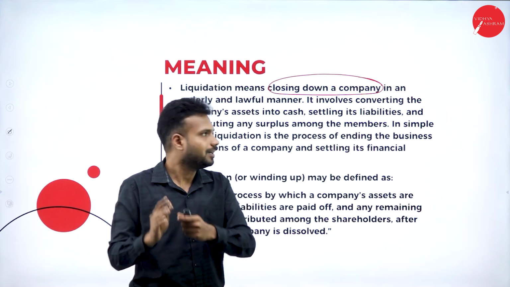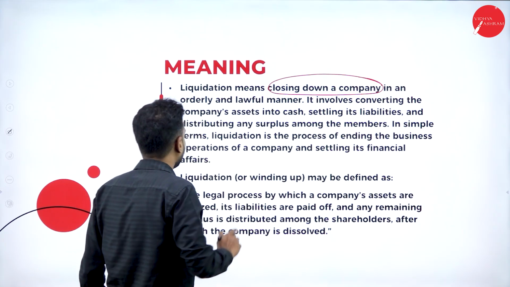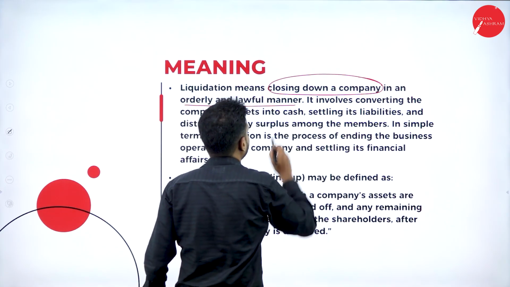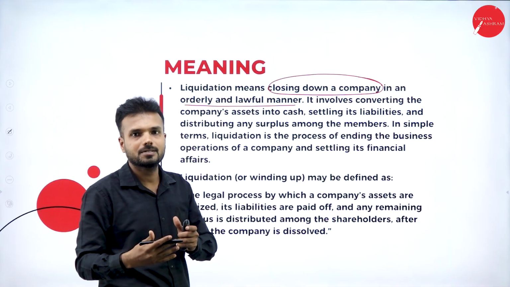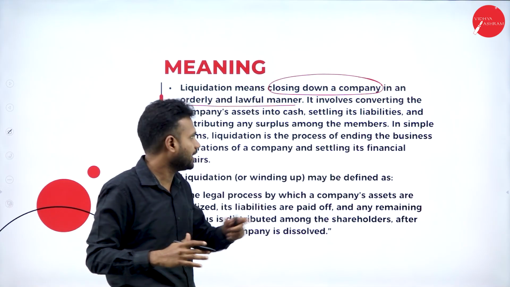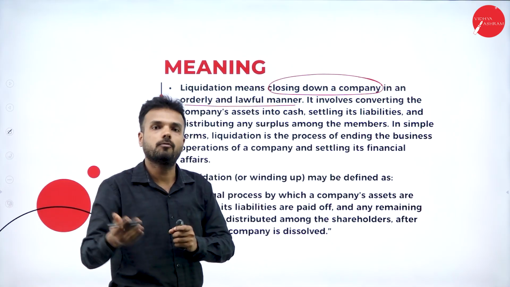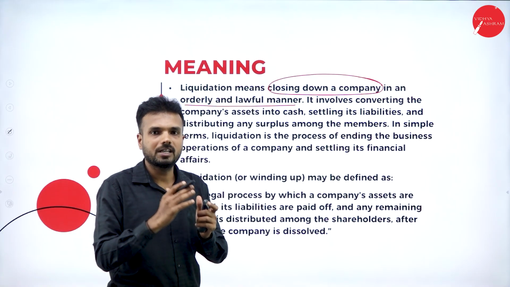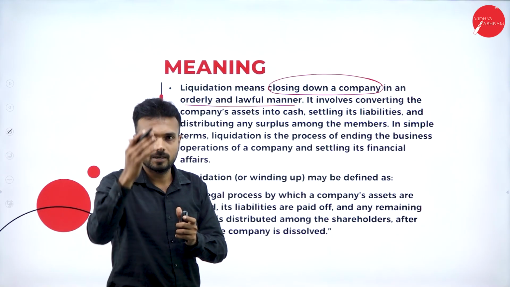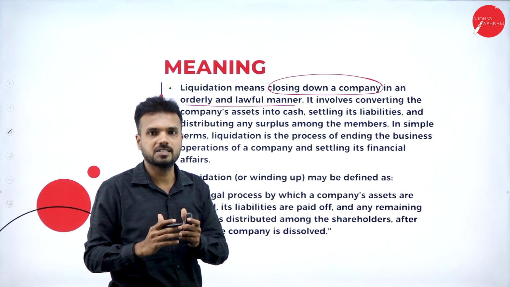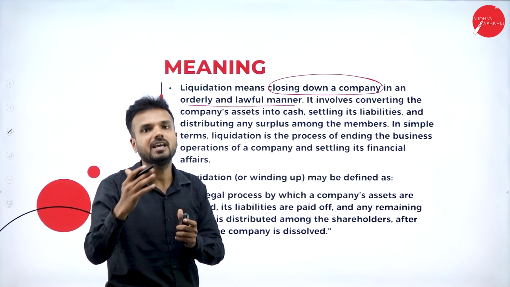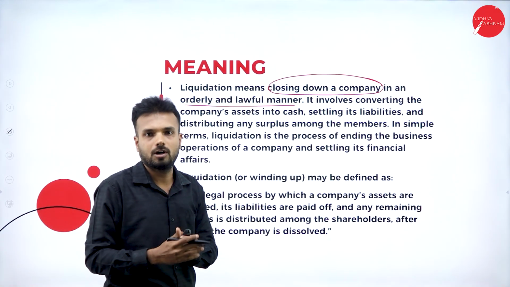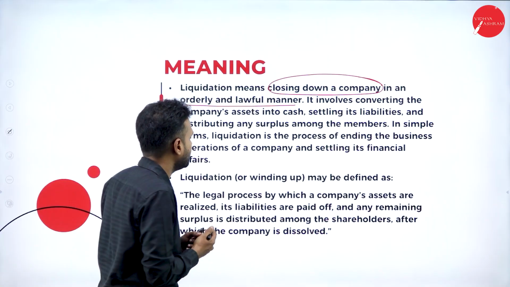Assets over liabilities, in an orderly and lawful manner. So it is an orderly process that we are going to learn further, and in the same way it is a lawful process. Whatever happens during the liquidation of the organization, it should be transparent, it should be lawful, it should follow the law, Corporate Governance and Companies Act 2013.